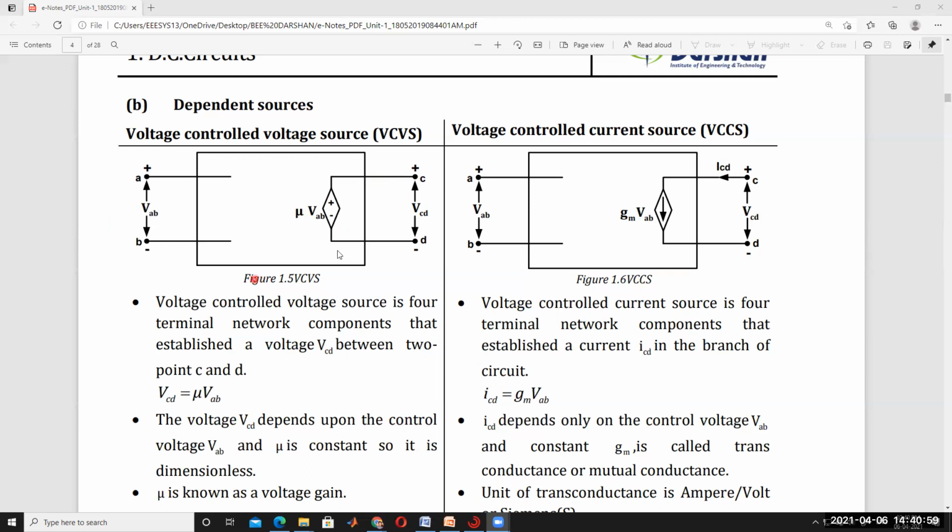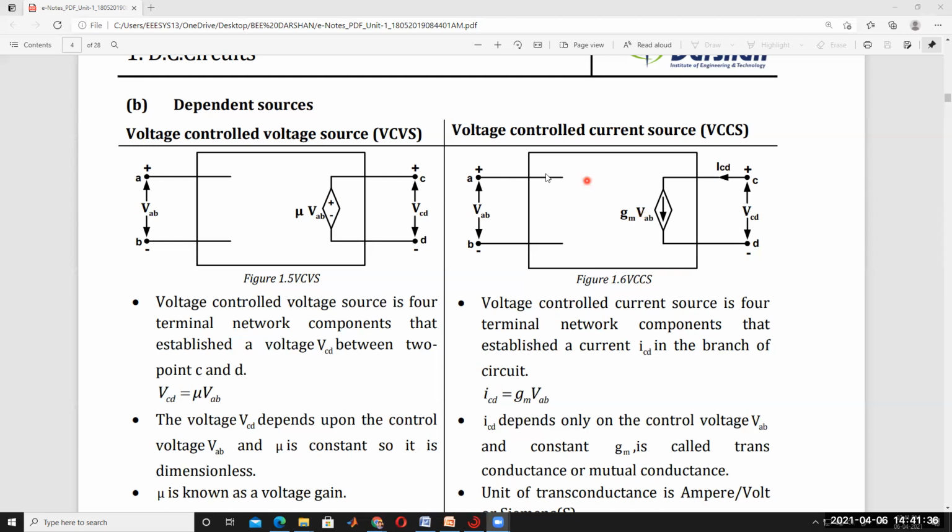Coming to the voltage controlled current source. This is called the controlling device, the voltage control. This is called the current source. The indication is nothing but a current source, and it depends on the voltage VAB. So it is GM into VAB, with some multiplication factor GM. The current source depends on this voltage times some multiplication factor.